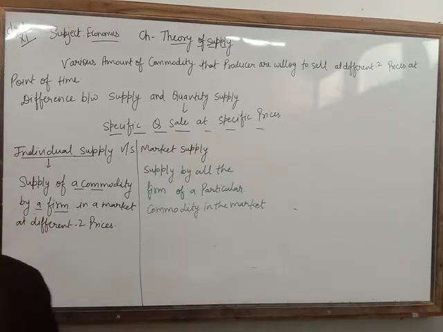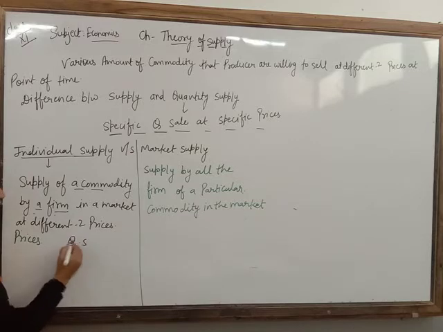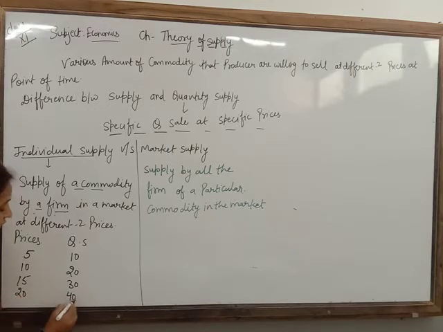Now for an individual firm, look at the prices and quantity supplied. Suppose the price is 5, then he is going to supply 10. If the price of the commodity is 10, he is going to supply 20. If the price of the commodity is 15, then he is going to supply 30 units. If the price of the commodity is 20, then he is going to supply 40. This is known as an individual supply schedule.